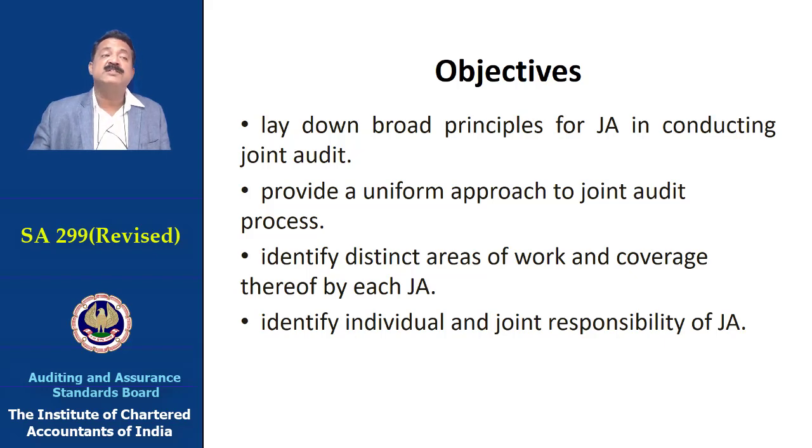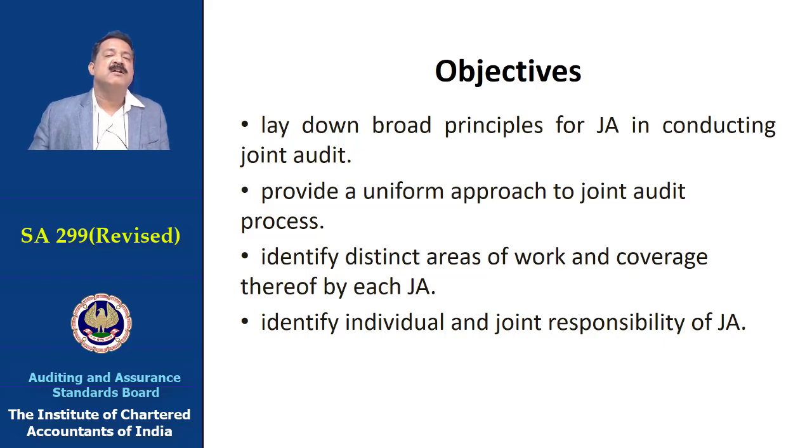It is therefore necessary that one of the objectives is to provide a uniform approach to the joint audit process. It also intends to identify distinct areas of work and coverage thereof by each.